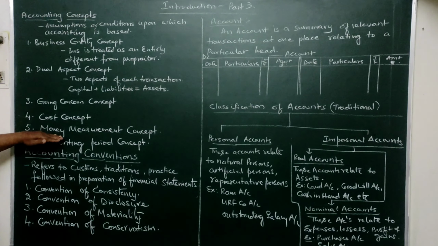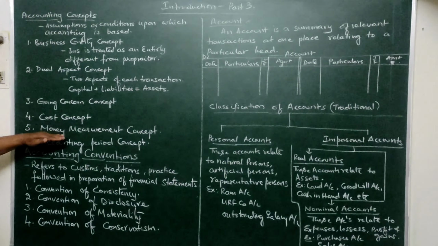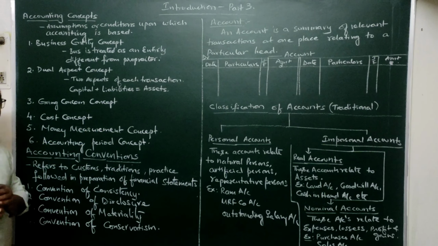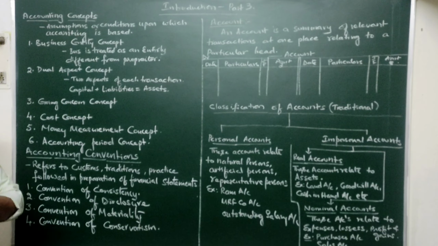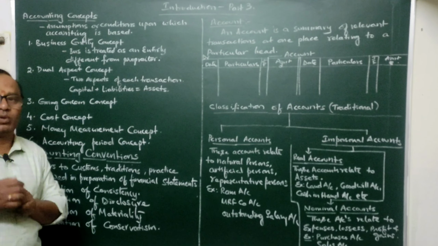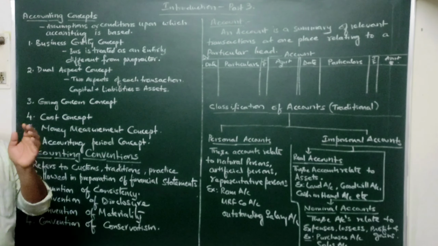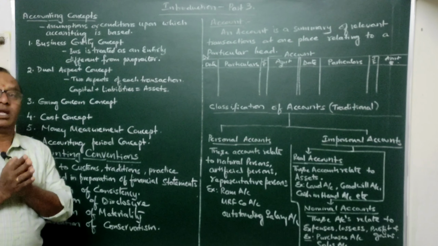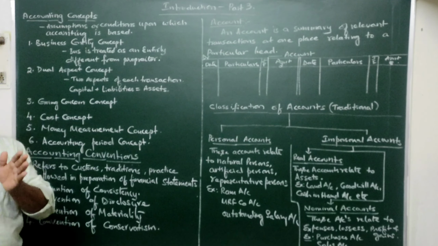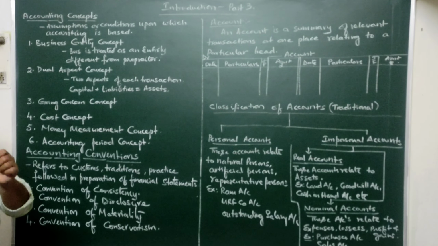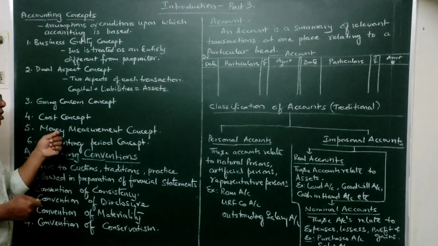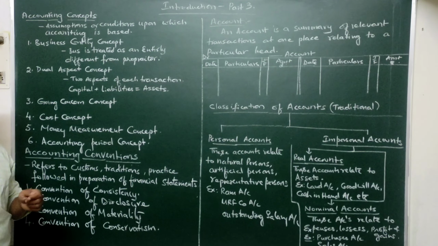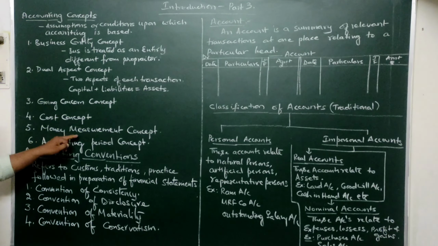Then again, the money measurement concept. What is the money measurement concept? This concept clearly says that in accounting books, every transaction will be measured in terms of money. Whether the business is dealing with liquids, gases, solids or whatever it might be, every transaction will be measured in terms of money only, and it is recorded in the books only in terms of money. So this is called the money measurement concept.